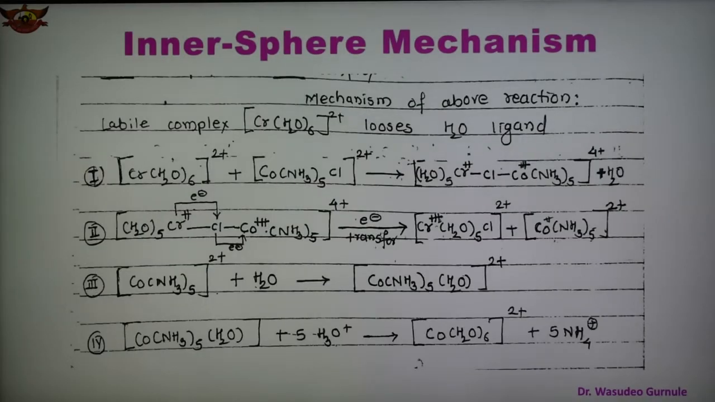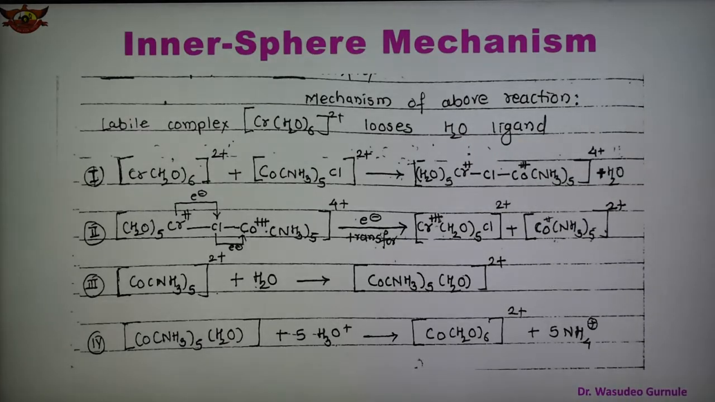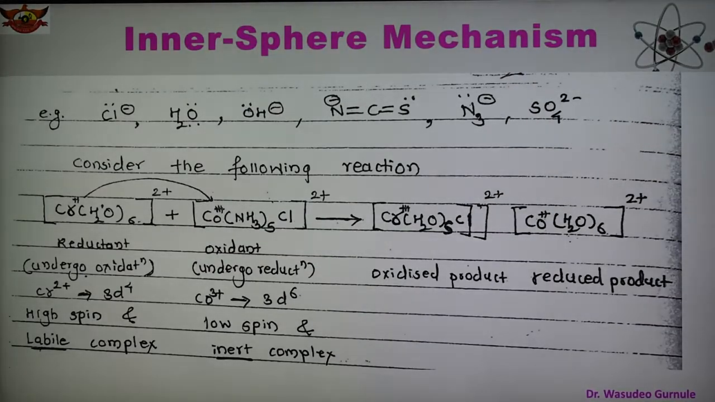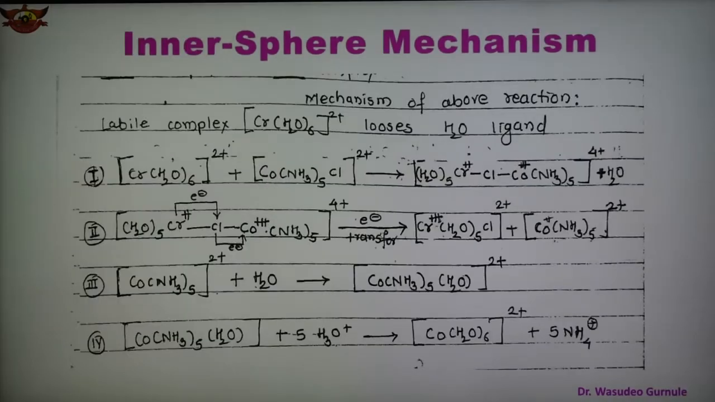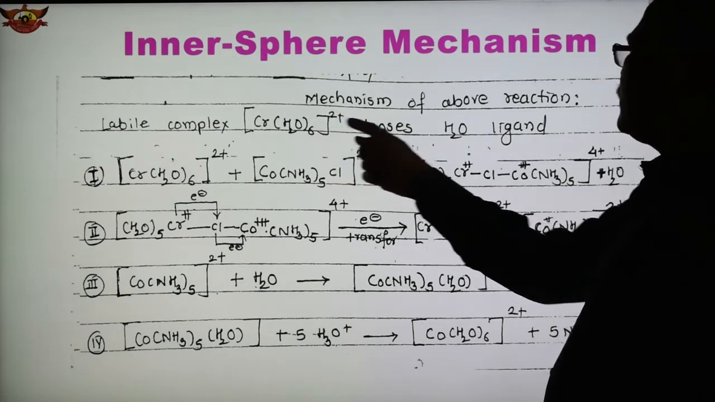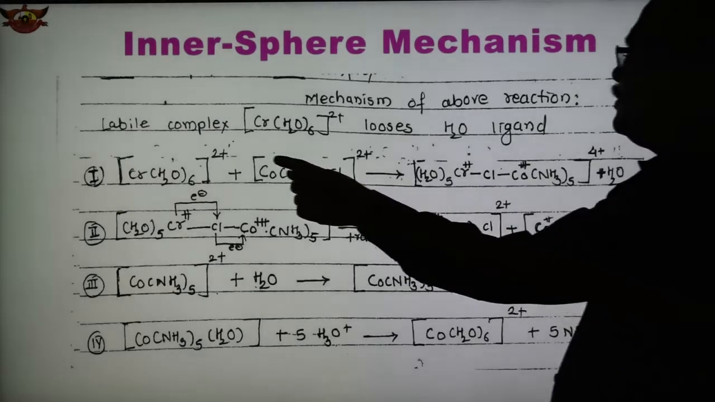Here is the mechanism of that reaction. In this reaction, the labile complex is chromium H2O6 2 plus, which loses a water ligand. This is the reaction, and the labile complex is chromium H2O6 2 plus, and it loses the water molecule, as shown here. So there are 4 steps in this mechanism, and here is shown the first step.